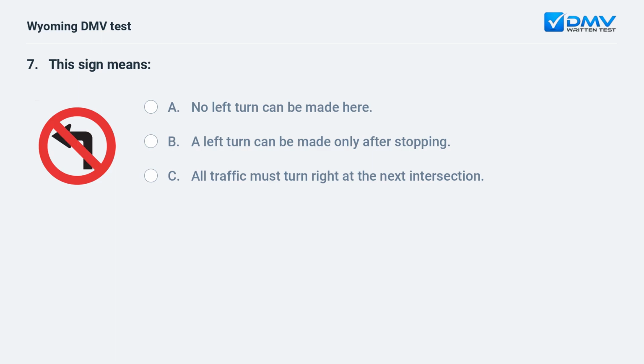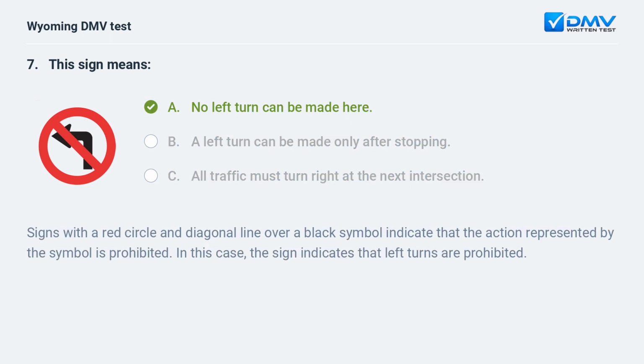This sign means A. no left turn can be made here. B. a left turn can be made only after stopping. C. all traffic must turn right at the next intersection. A. no left turn can be made here.